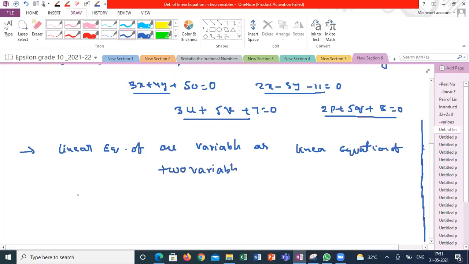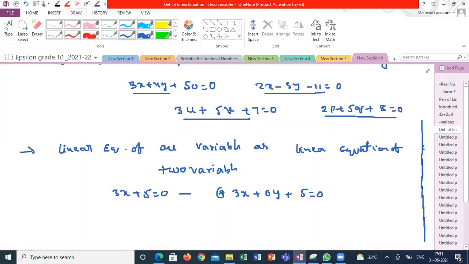Based on the situation, suppose I have the equation 3x plus 5 is equal to 0. Actually this is a linear equation of a single variable, but I may convert it into a linear equation of two variables, 3x plus 0y plus 5 is equal to 0. It depends upon the situation. If there is a need, we can write it. So here there is no limit.